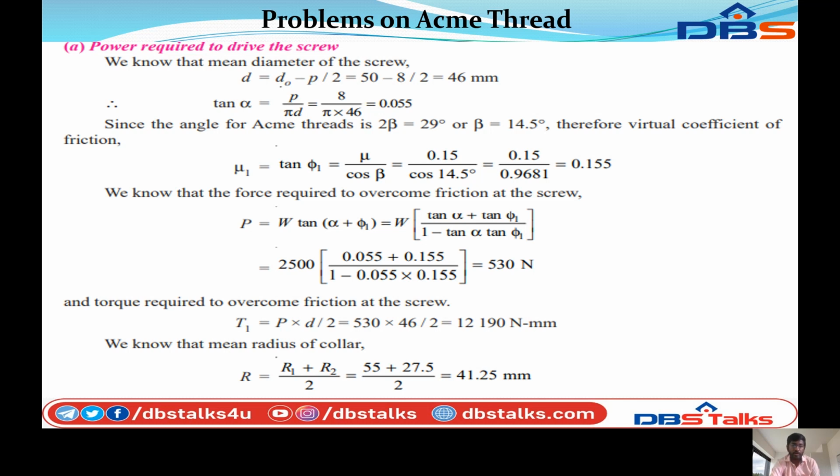The force P is equal to 530 Newton, and the torque required to overcome friction at the screw, T1, is equal to P into d by 2. Substituting the values, P equal to 530 into d equal to 46 by 2, that equals 12,190 Newton millimeter. We know that the mean radius of the collar, R, is equal to (R1 plus R2) by 2. Substituting the values, (55 plus 27.5) by 2, that equals 41.25 mm.